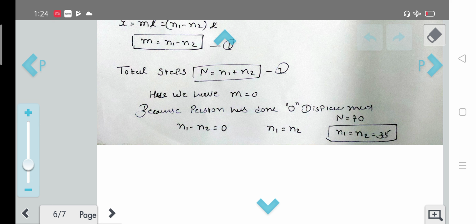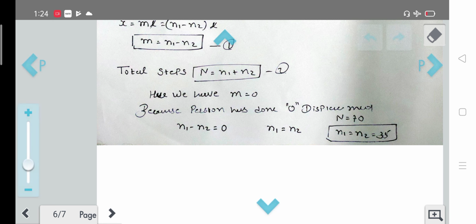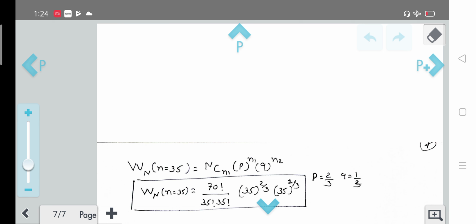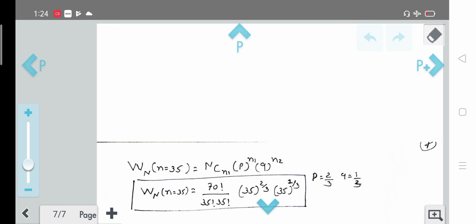So we have already got that the number of steps the man has taken towards right and towards left is 35, because of displacement m equal to ml equal to 0. Now let's talk further. For the probability of finding the person at the origin after taking 35 steps, we have nC n1 p raised to n1 and q raised to n2.